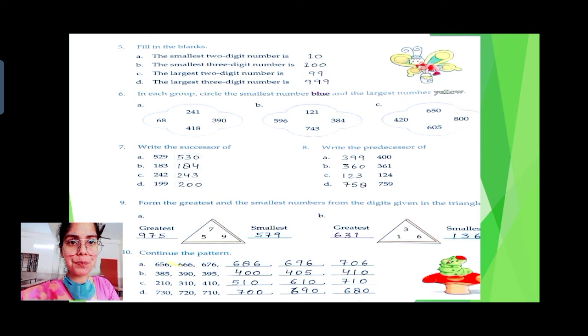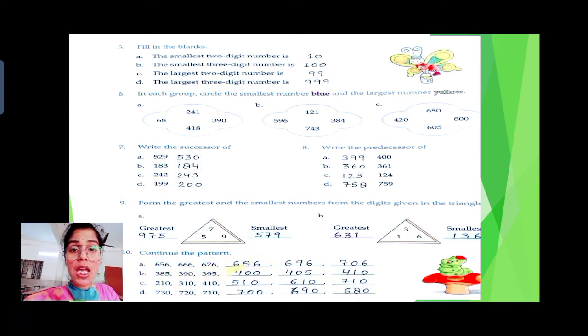Continue the pattern. So class, here you need to read and observe what pattern the question is following. See now here, 656, 666, 676. If you notice, the tens place number is changing. See, 5, then 6, then 7. So 656, 666, 676, after that 686, 696. And when you again change the tens place number, it will become 706.